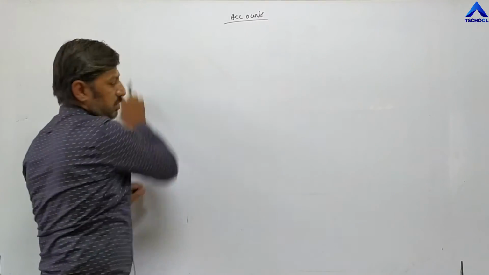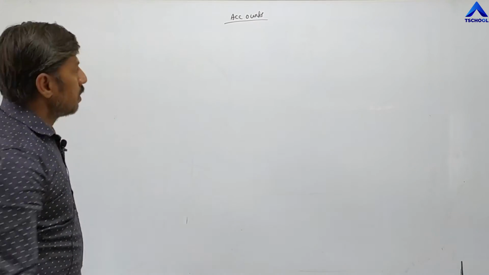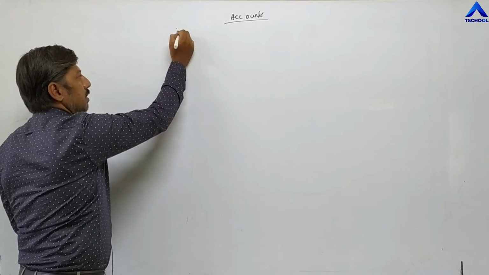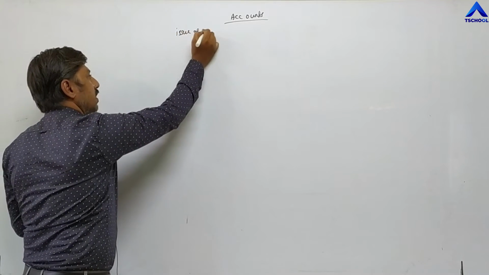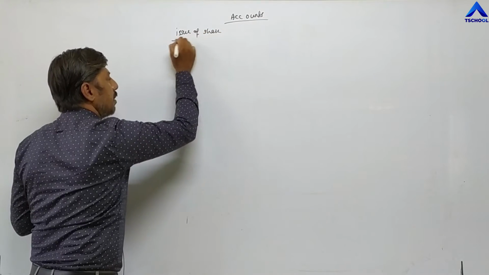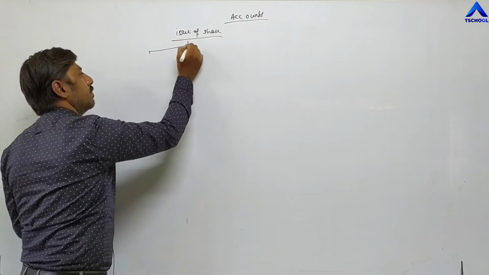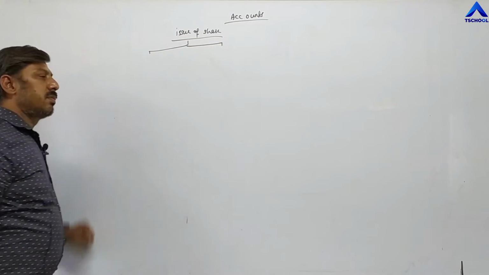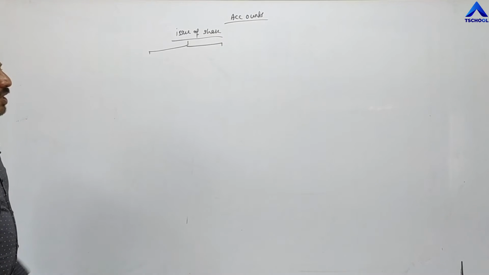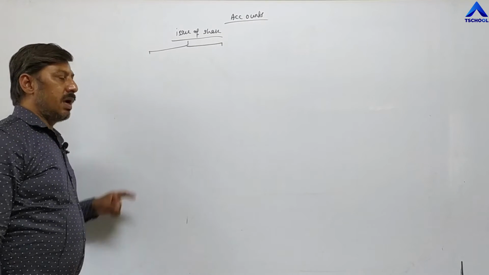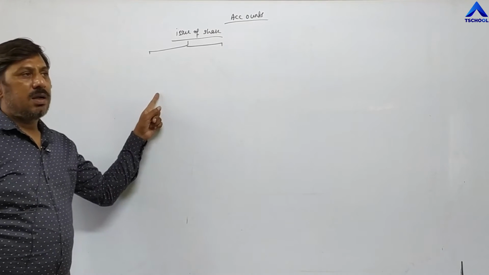Now the second problem is, whenever a company is issuing shares, it can be issued in two ways. Earlier, shares could be issued in three ways: at discount, at par, at premium.